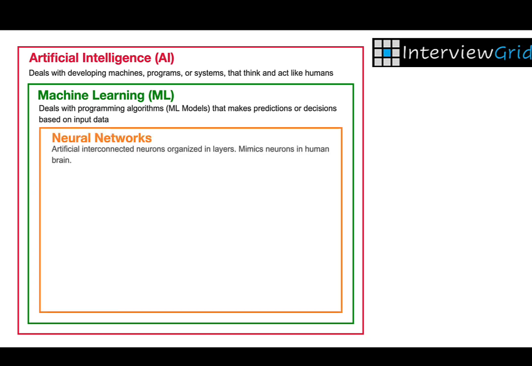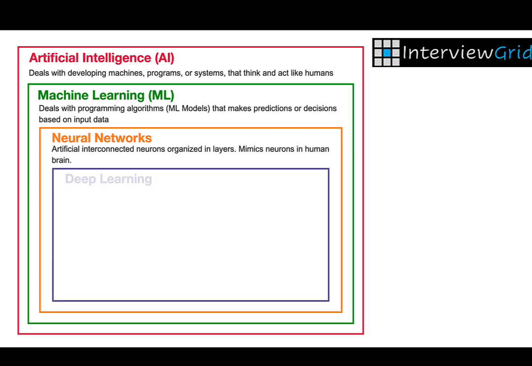Neural networks are the building blocks of many machine learning models. Inspired by how our brains process information, they consist of layers of simple processing units that work together to recognize patterns in data. Deep learning is a specialized form of machine learning that uses deep neural networks. Deep neural networks are neural networks with many layers, usually more than 3. It's particularly powerful in analyzing large amounts of unstructured data, like photos, audio, and language.